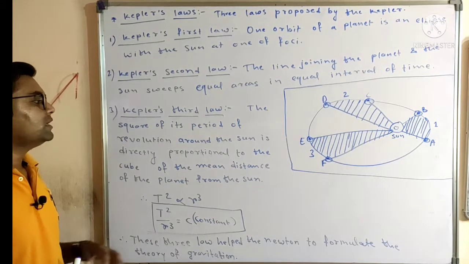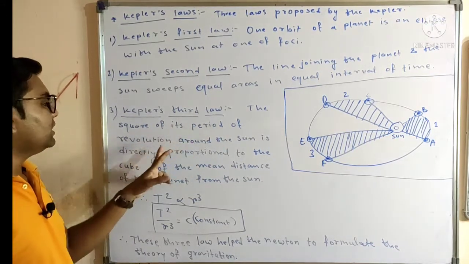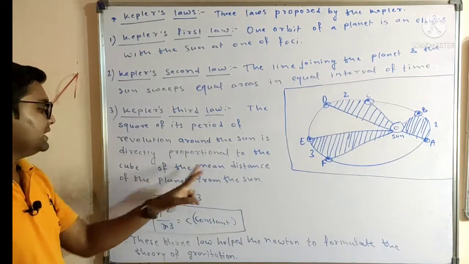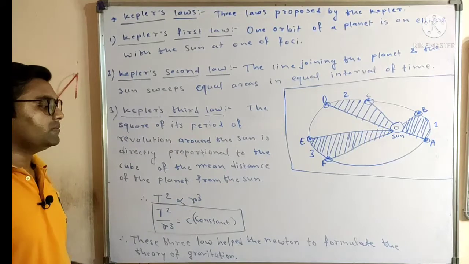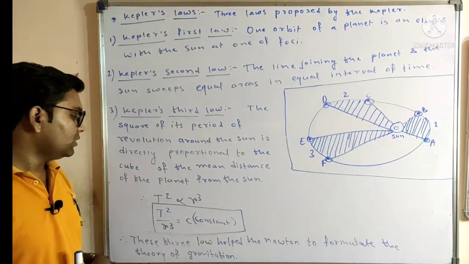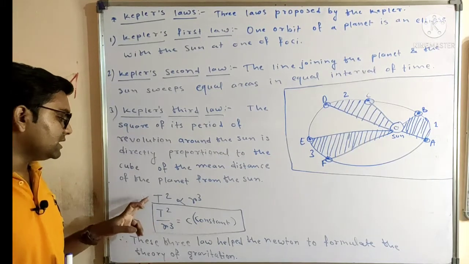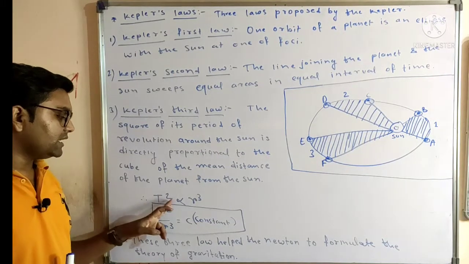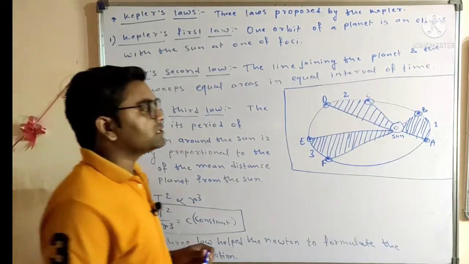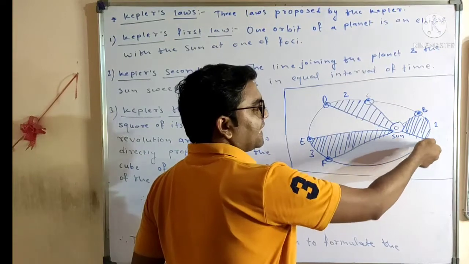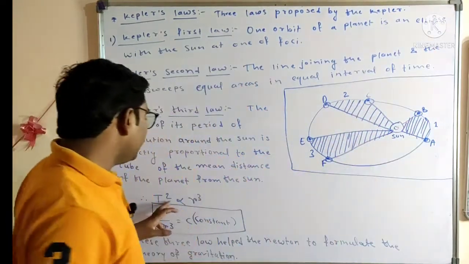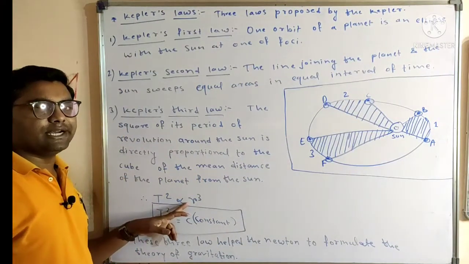The law states that the square of the period of revolution around the sun is directly proportional to the cube of the mean distance of the planet from the sun. This is actually a simple law which looks very hard. You can keep in mind the actual equation: T square is directly proportional to R cube. If the earth takes some time to revolve around the sun, the time square will be directly proportional to the radius cube.